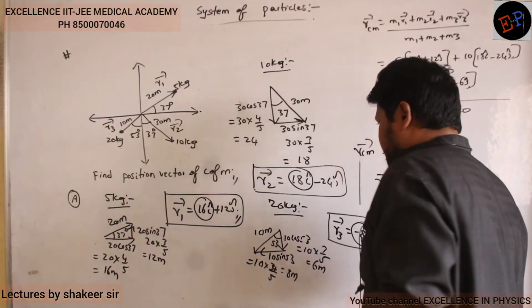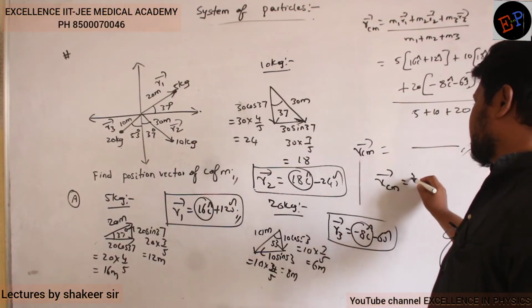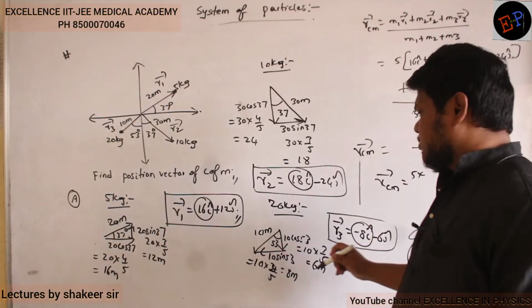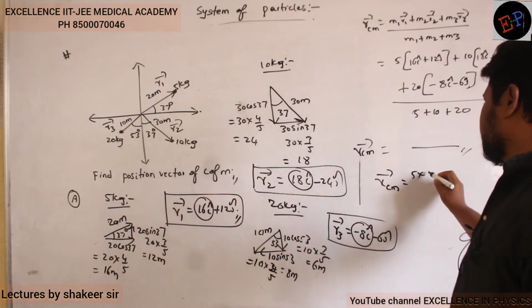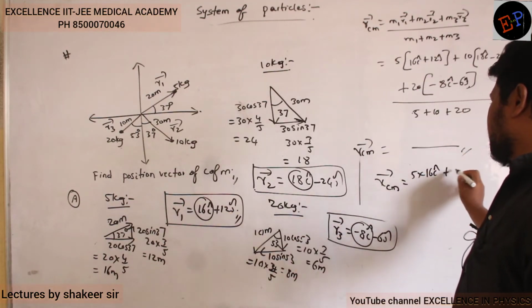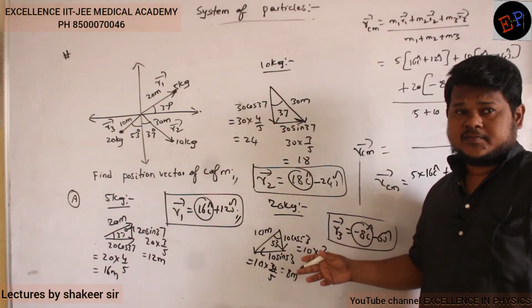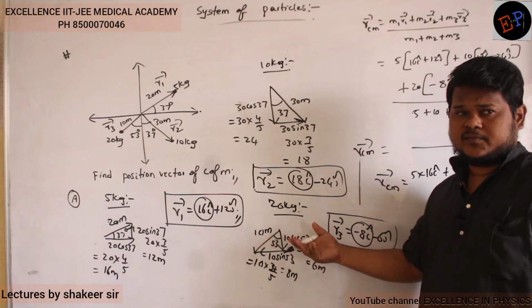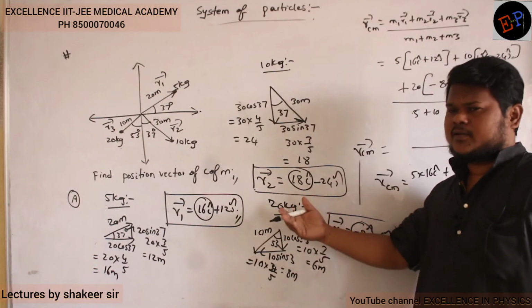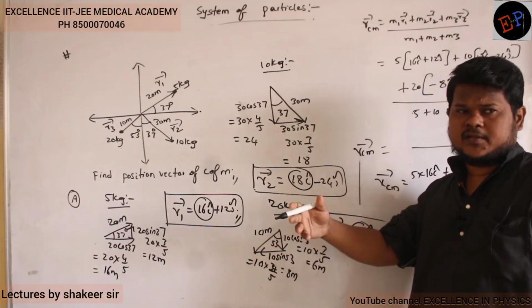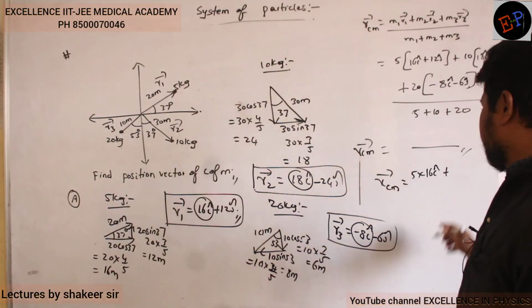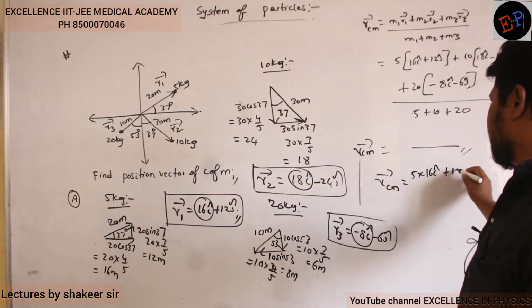So x center of mass. Mass of the first body is 5 kg, and what is its position on x axis? It is 16 i cap. Here I have to write in vectors. Why? Because some are positive, some are negative. Or if you want to take positive value as plus and negative value as minus, then also no problem. Clear? So mass of the second body is 10 kg.